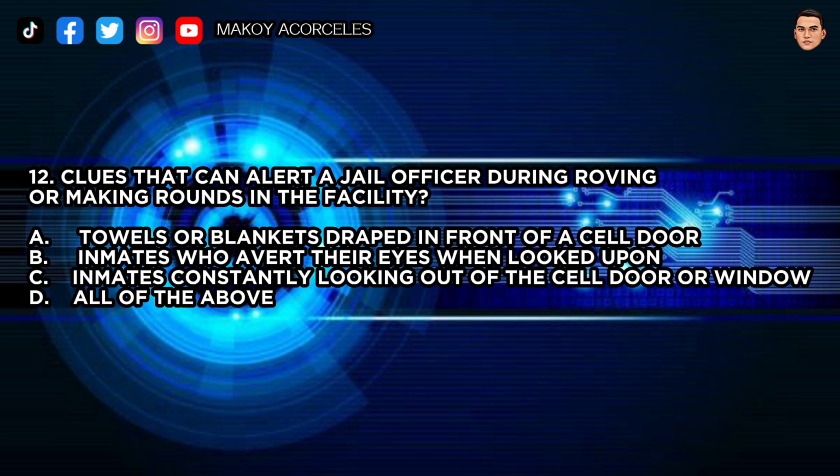12. Which are clues that can alert a jail officer during roving or making rounds in the facility? A. Towels or blankets draped in front of a cell door. B. Inmates who avert their eyes when looked upon. C. Inmates constantly looking out of the cell door or window. D. All of the above. The answer is D. All of the above.